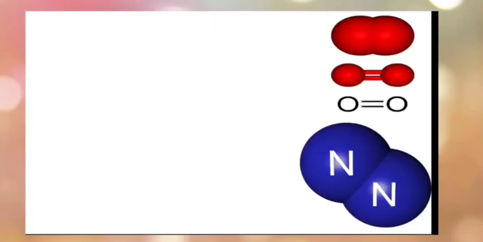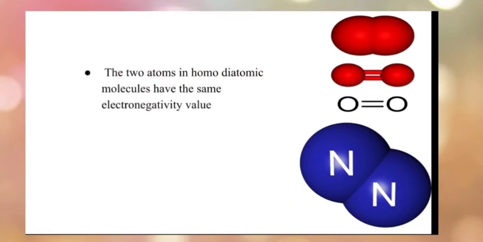It is clear that the two atoms in homodiatomic molecules have the same electronegativity value. So we can say that they attract the shared pair of electrons equally.